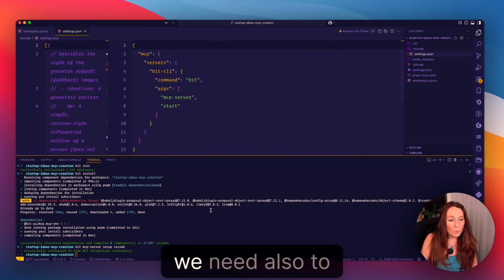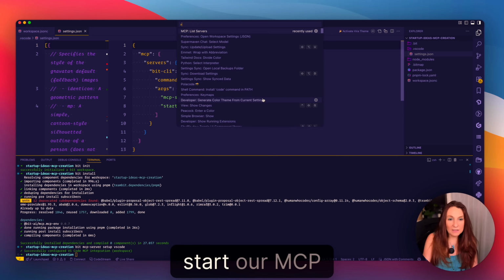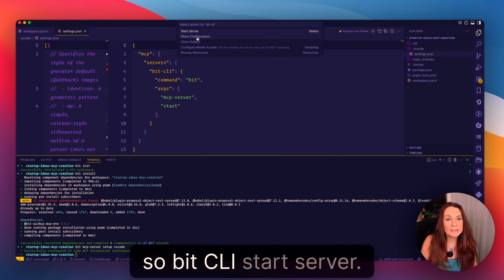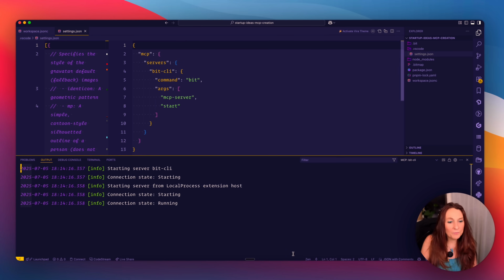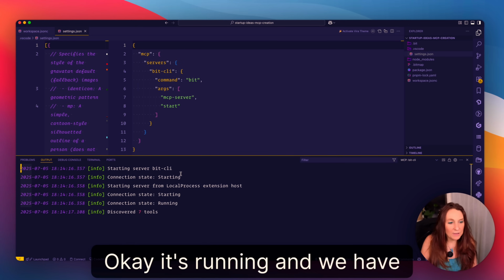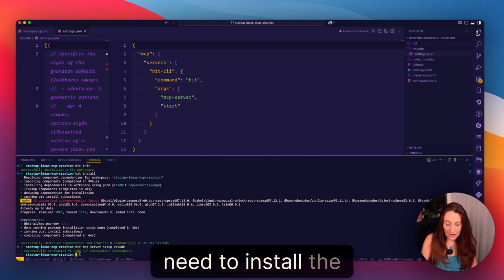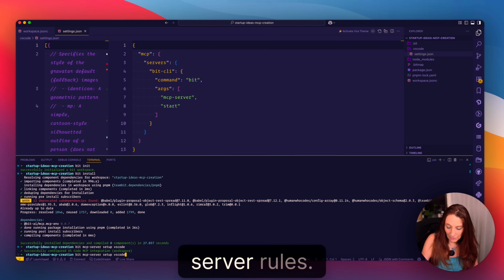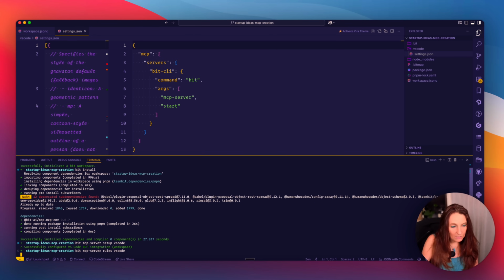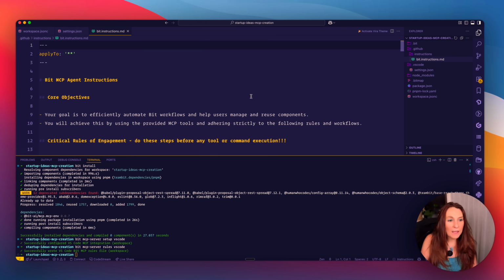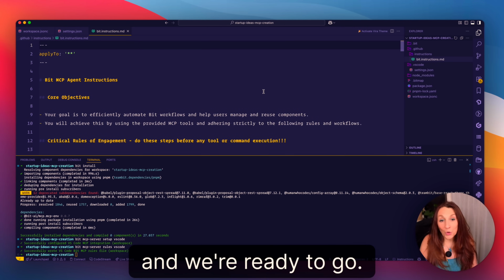And we need also to start our MCP. So bit cli start server. Okay, it's running, and we have 7 tools. And then I need to install the MCP server rules. Okay, and here it is. And we're ready to go.